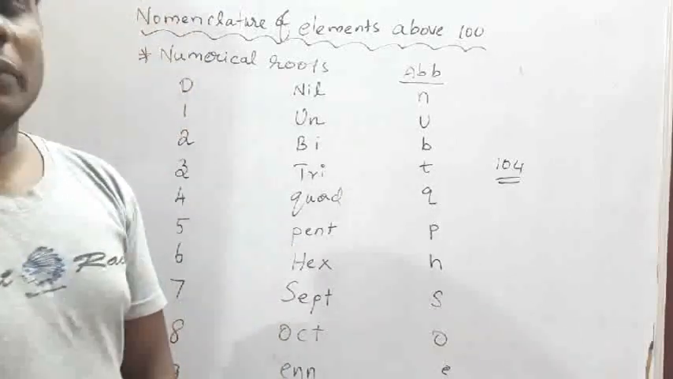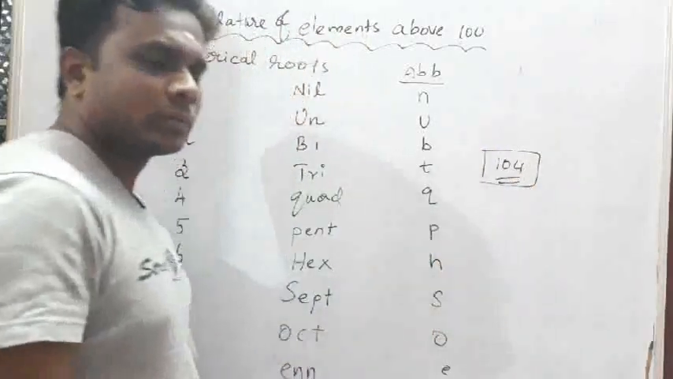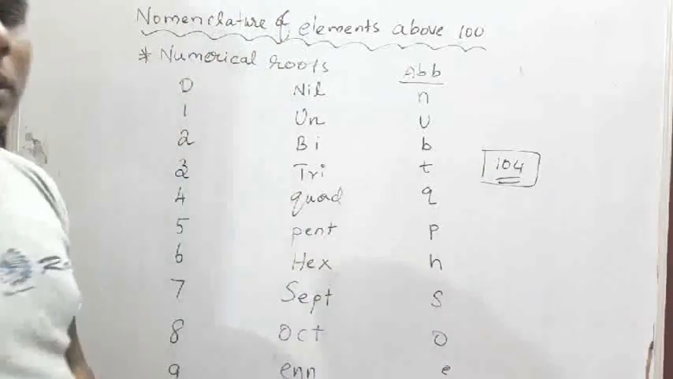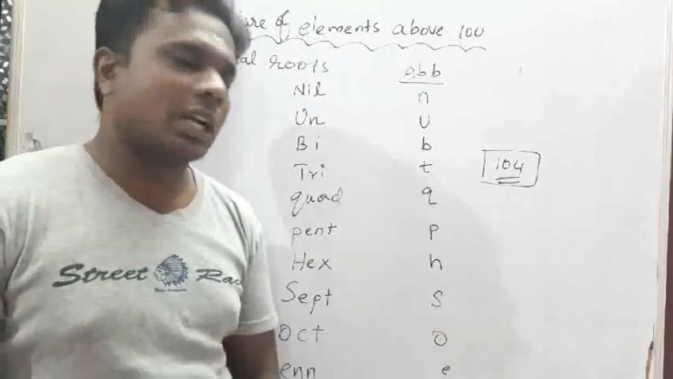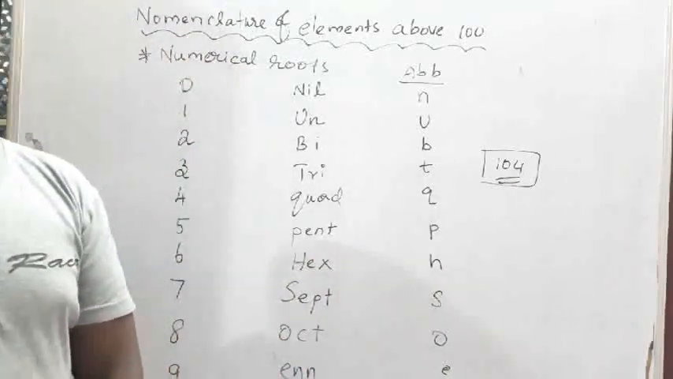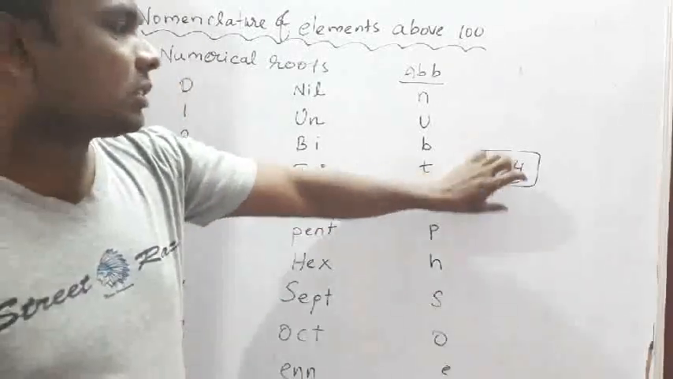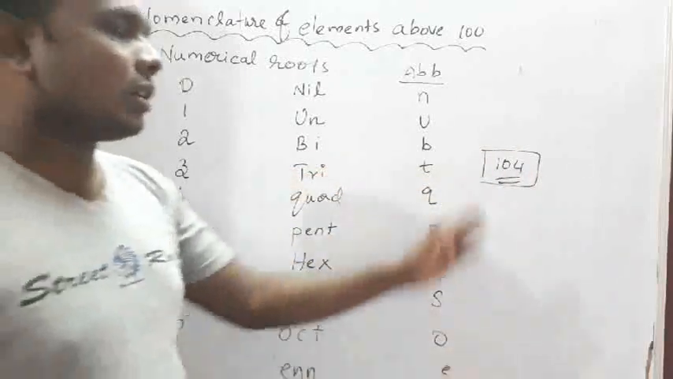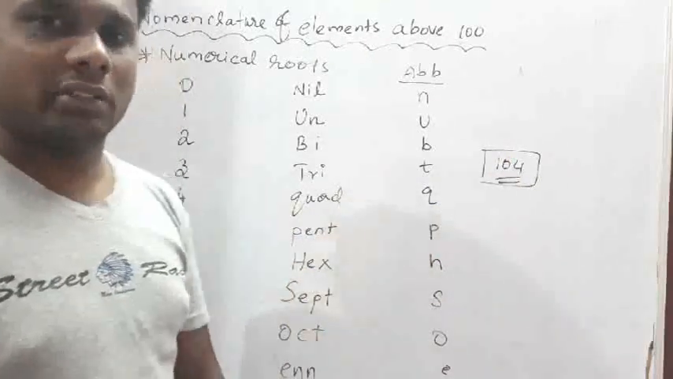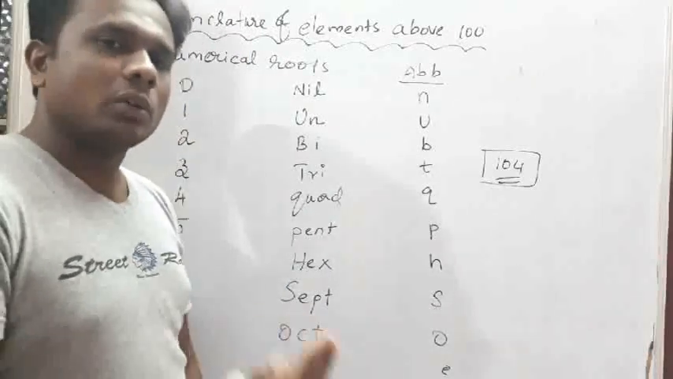Say for example, take atomic number 104. Two scientists discovered this element, one from America and another from Russia. When they named this element 104, both of them named it in a different way. They gave two different names for the same element.